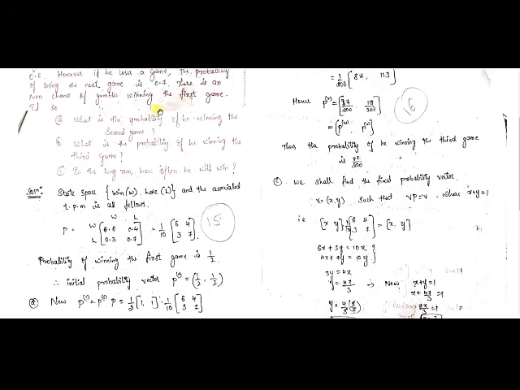Now see what they have asked. What is the probability of his winning the second game? In the first game, the probability 1 by 2 comma 1 by 2 is already given in the problem. For the second game, we have to find p1. If it is the initial probability vector, then p1 is the next probability vector, that is for the second game. I think you got my point.